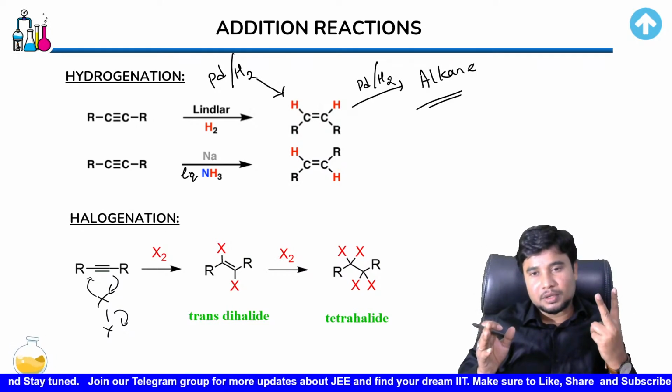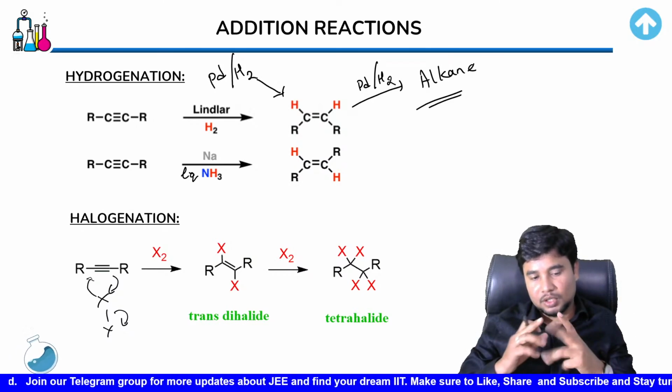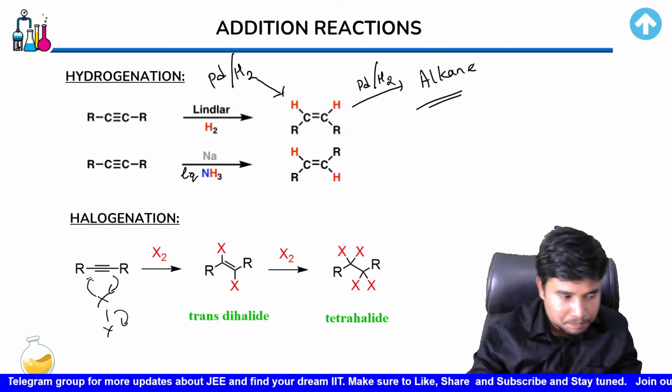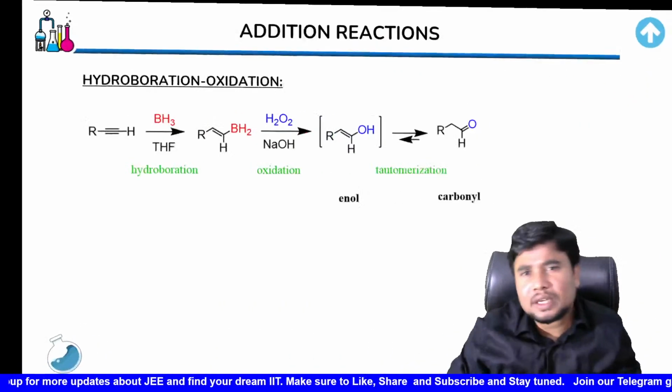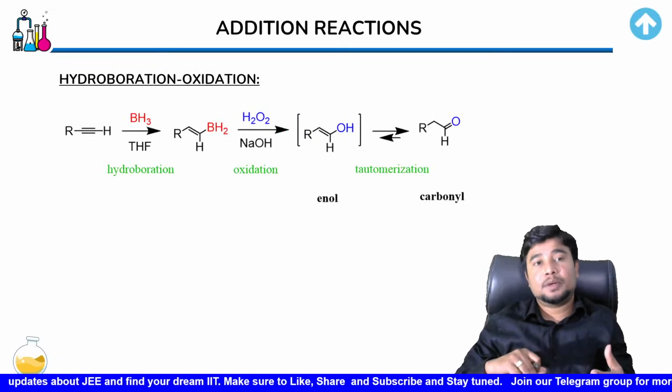Since there are 3 bonds, these 2 bonds have to get broken down. So these are small things. If you get a catch over them, you could very easily be able to predict the